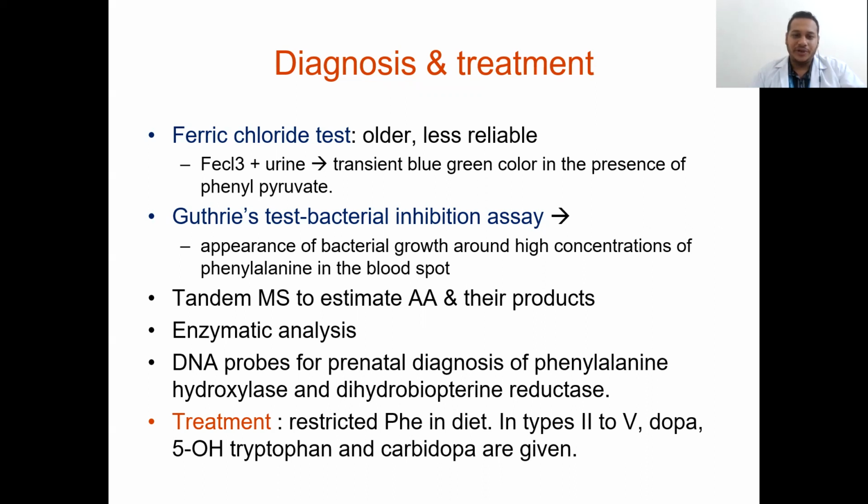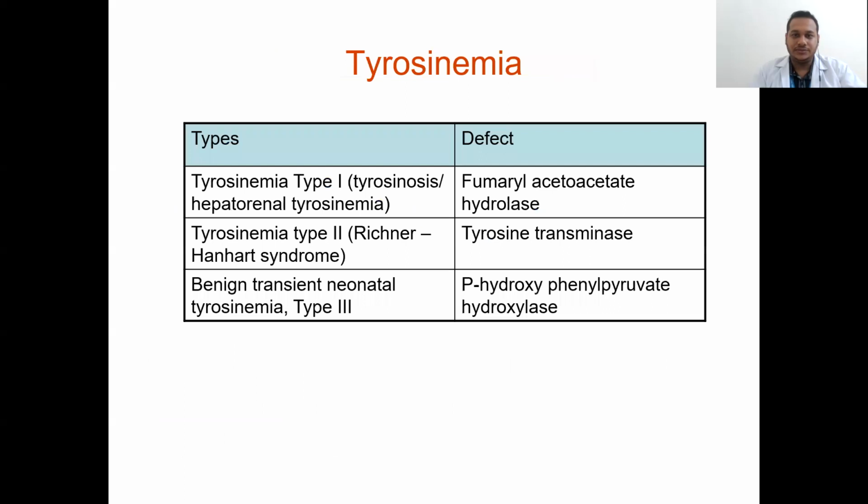Tandem mass spectrometry will be helpful to estimate the amino acids and their products, and enzymatic analysis is also done. A DNA probe for prenatal diagnosis of phenylalanine hydroxylase and dihydrobiopterin reductase will be taken. The treatment will be to restrict phenylalanine in the diet. For type 2 to 5, dopa, 5-hydroxytryptophan, and carbidopa are given.